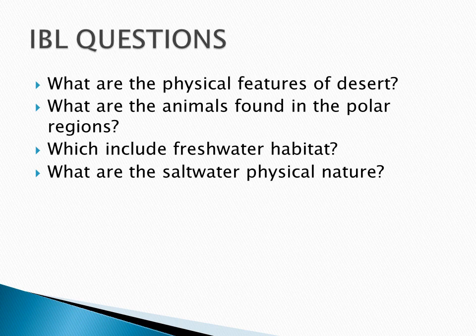They include polar bears, Arctic foxes and penguins. Third, what is a freshwater habitat? Water that is not salty is called a freshwater habitat. Then what is the physical nature of saltwater habitat? They cover 75% of the surface of the earth.